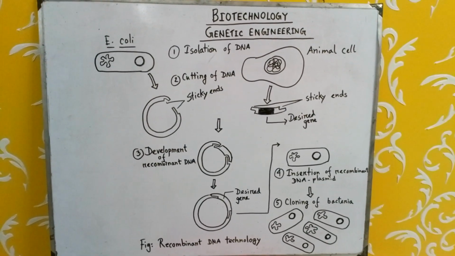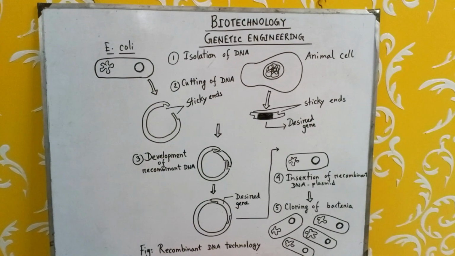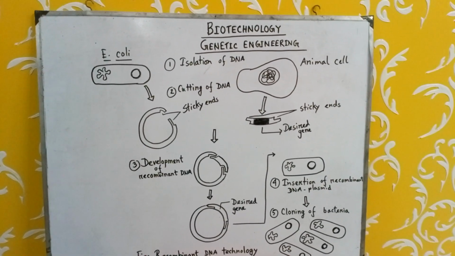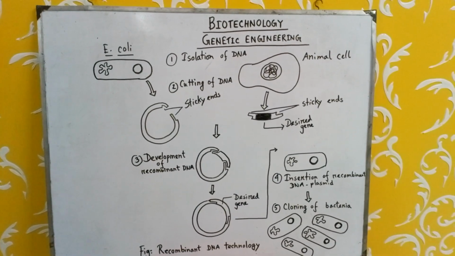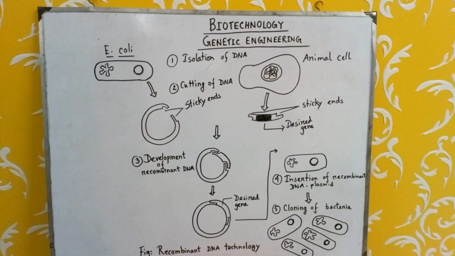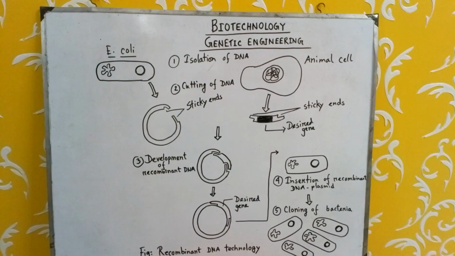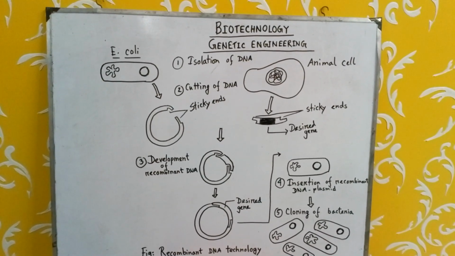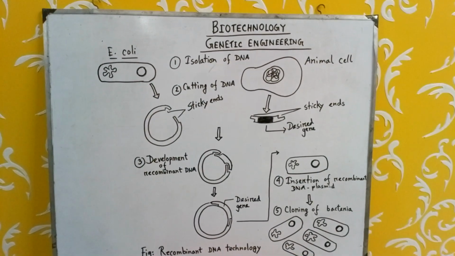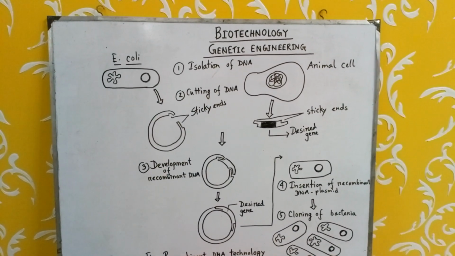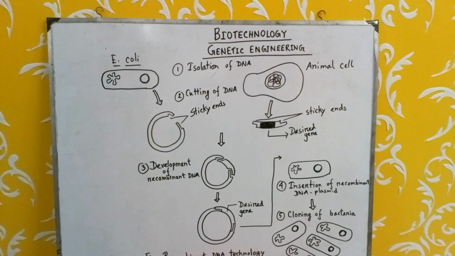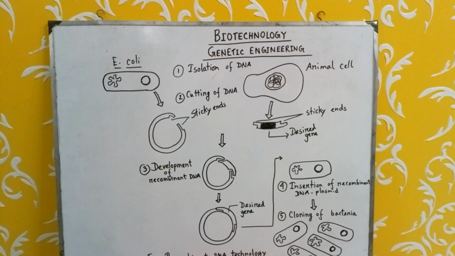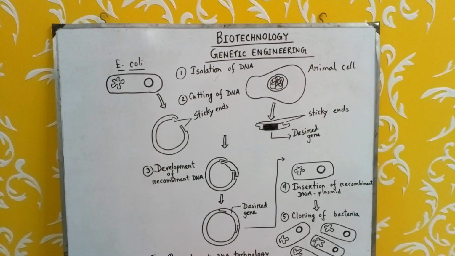The second step is cutting of DNA. We have to use a special kind of enzyme called restriction enzyme to cut these two DNA, one is plasmid and another is the DNA containing the desired gene. So restriction enzyme helps to cut both DNA. What is restriction enzyme? Restriction enzyme is a special type of endonuclease enzyme which helps to cut DNA.